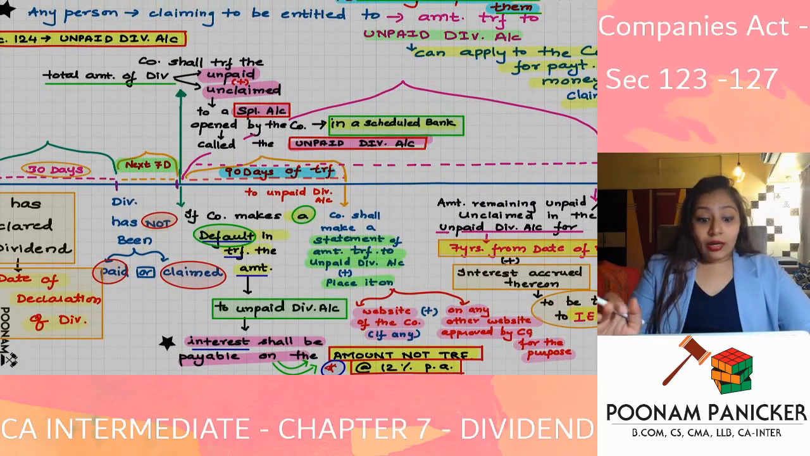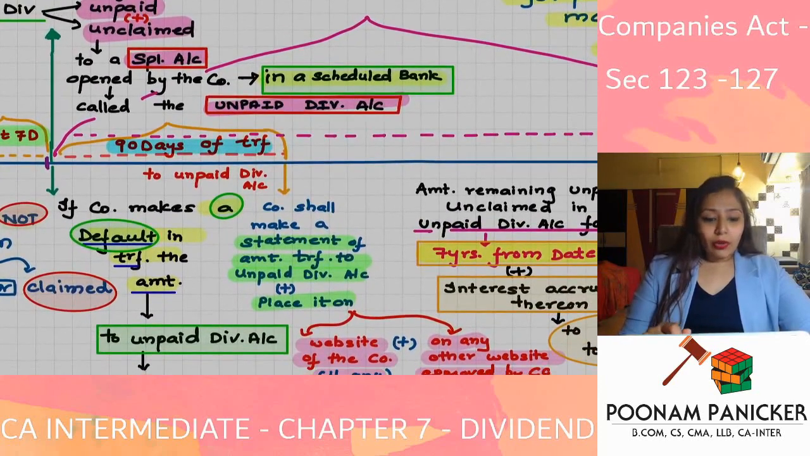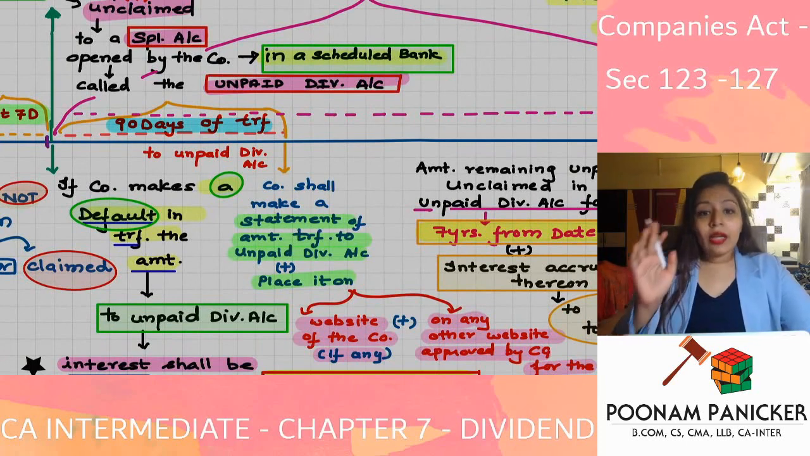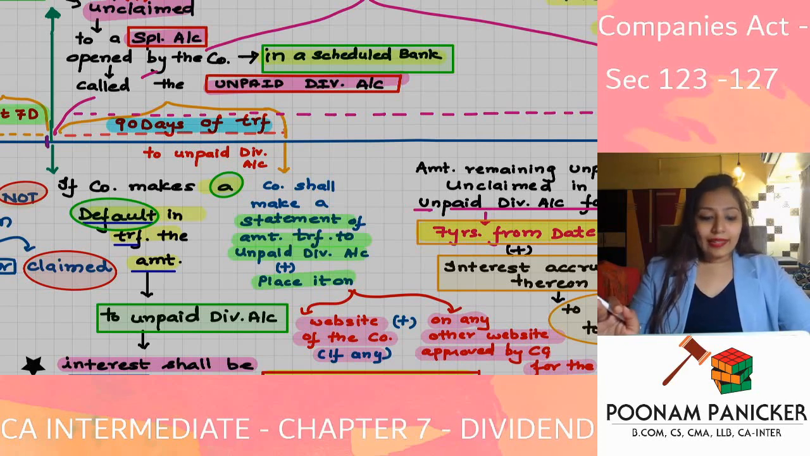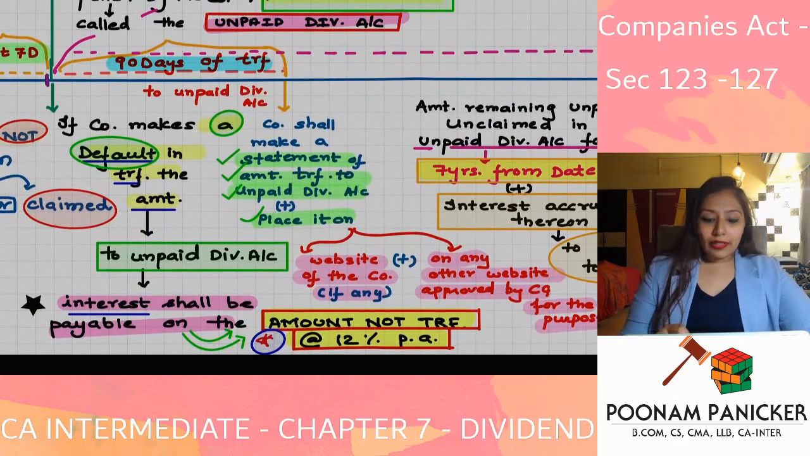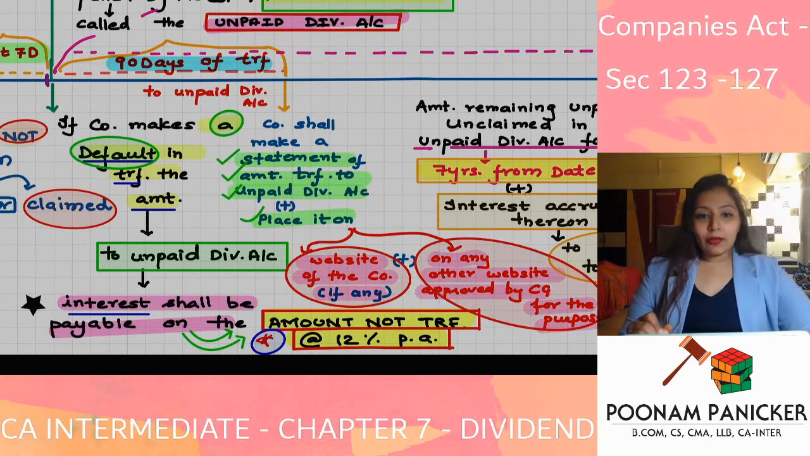Now the next point. What is the next point with respect to 124 saying? The next point says that after you have transferred the money to the unpaid dividend account, within a period of 90 days of the transfer, the company is going to make a statement of the amount transferred to the unpaid dividend account, and is going to place it on the website of the company, if any, and on any other website approved by the central government for that particular purpose.